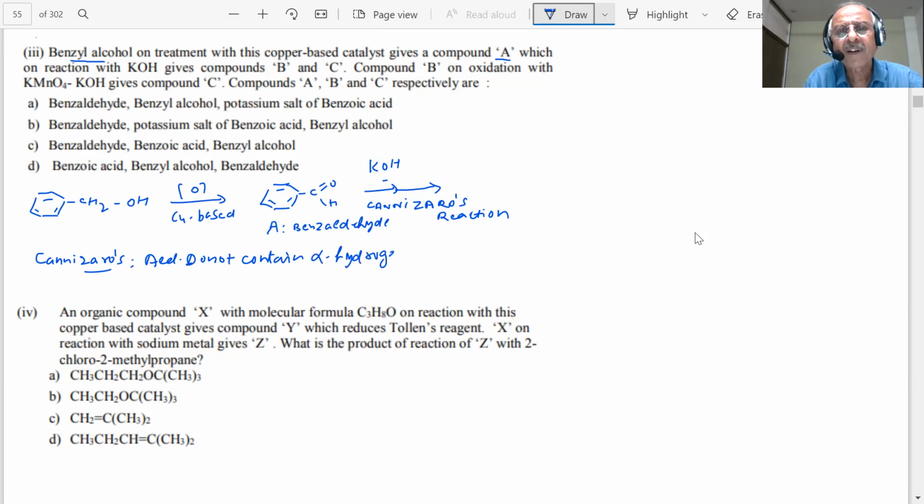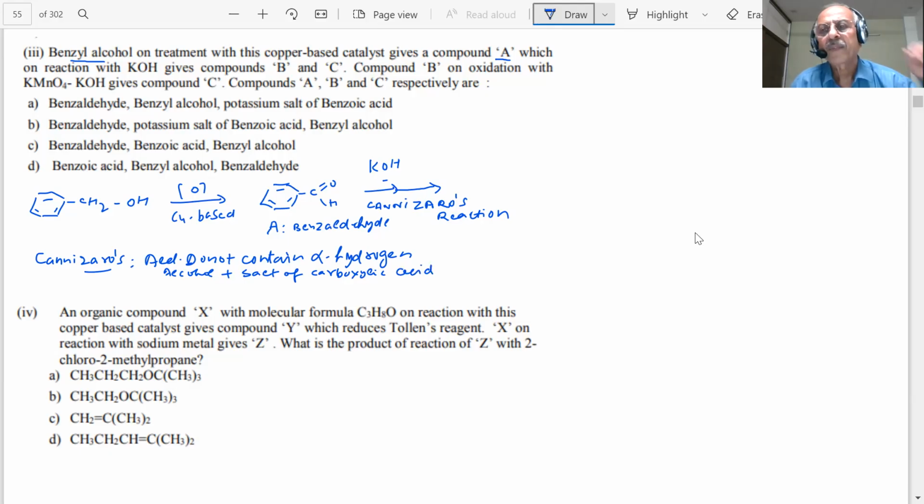Got the point, students? Have you got some idea? When they are treated with dilute alkali, what happens? They form two compounds. What two compounds? They undergo self-oxidation and reduction. What do they form? Alcohol. And what is the other, students? Alcohol and the salt of the carboxylic acid. Is it right? Yes, sir. Unless I know the reaction, how will I do it?